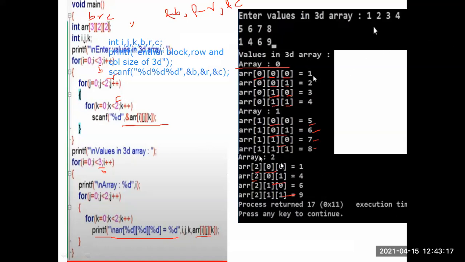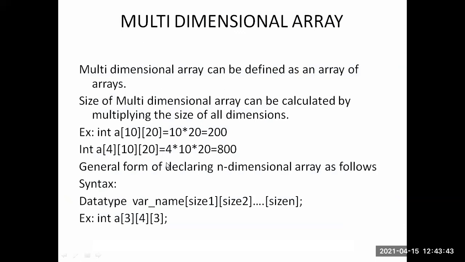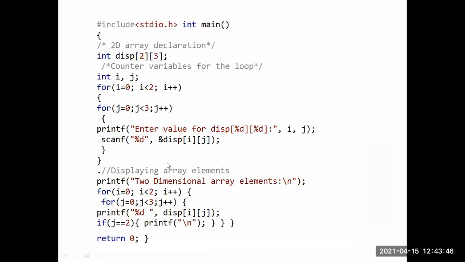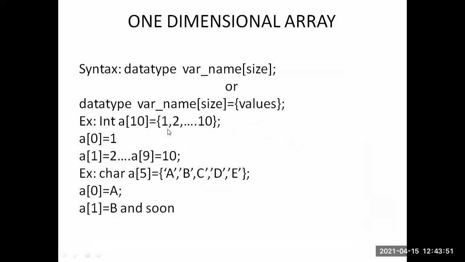So in arrays, data will be stored in linear order only. Array stores continuous memory allocation. Okay, array will store continuous memory allocation. So in this way you can represent the array, in this manner also you can represent array.